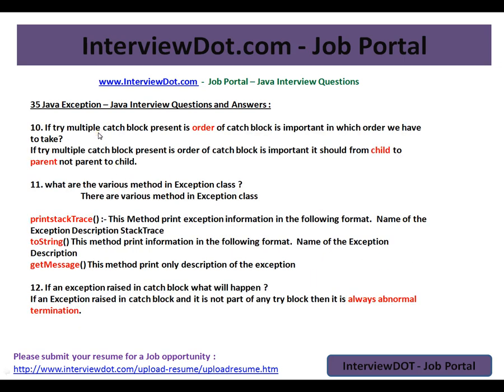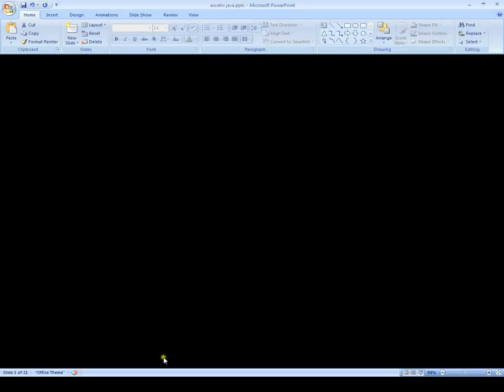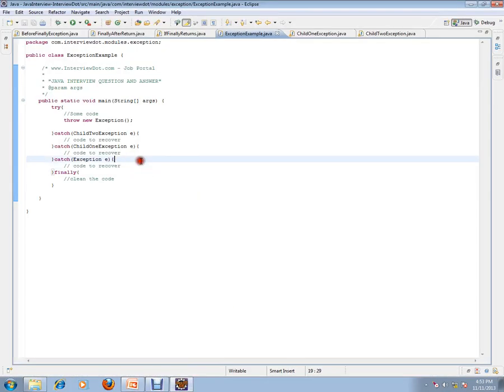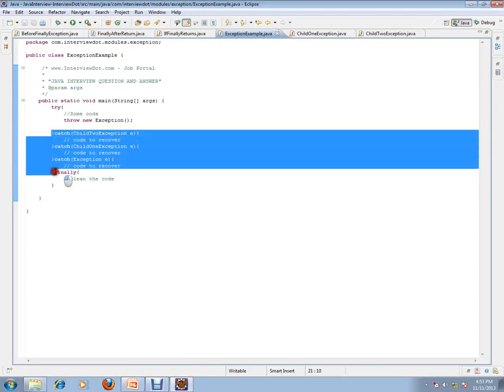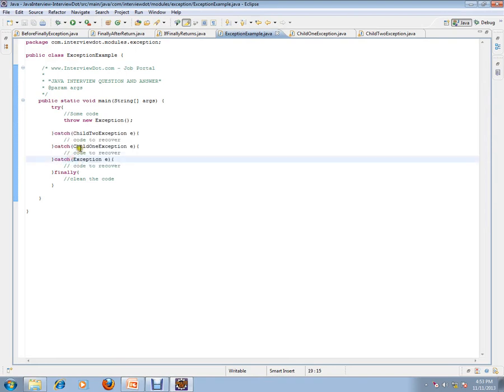If try with multiple catch blocks is present, in which order do we have to take them? The order of catch blocks is important. It should be from child to parent and not from parent to child. Let me show you an example so that you can understand. See here, this order matters.